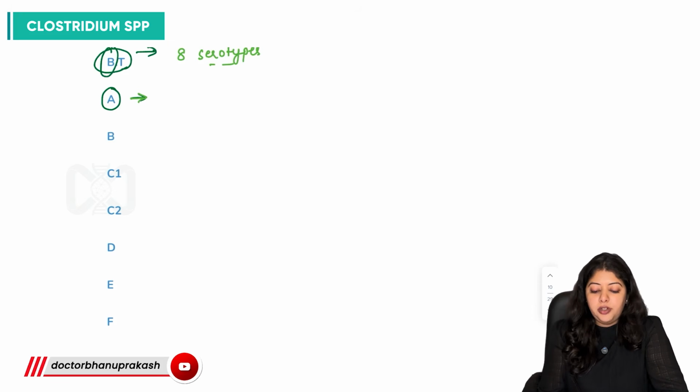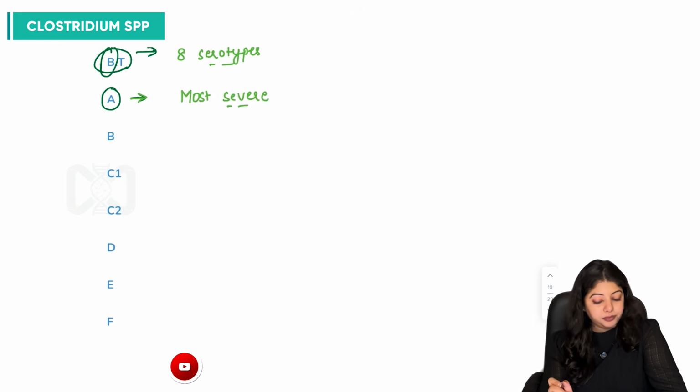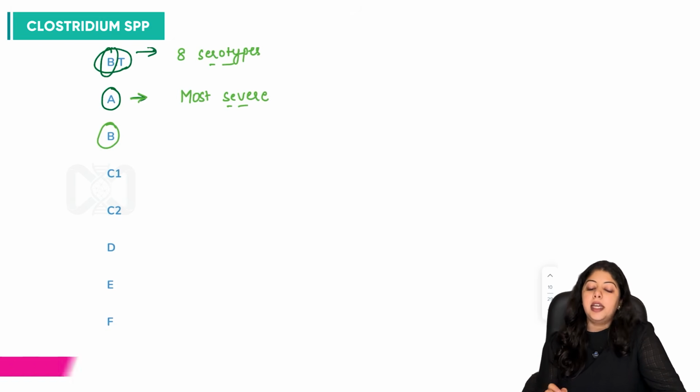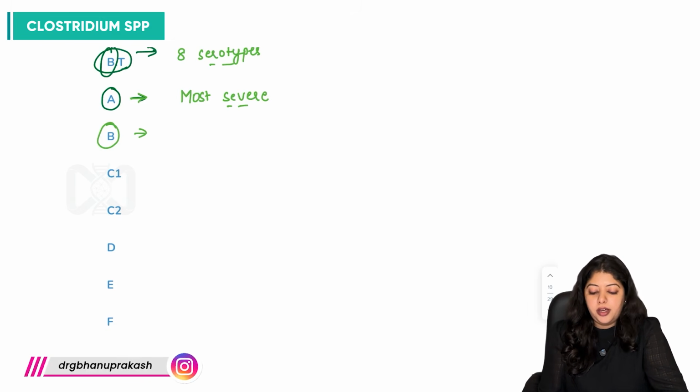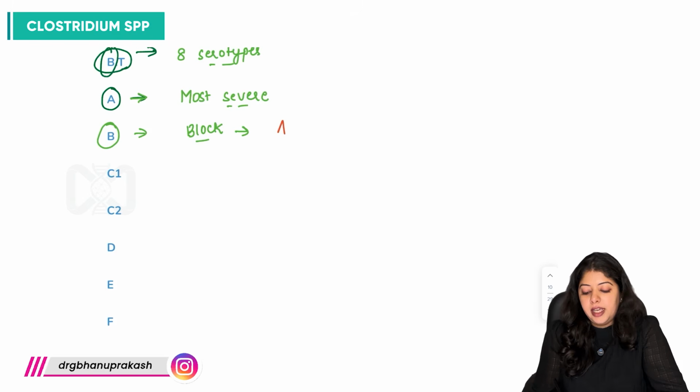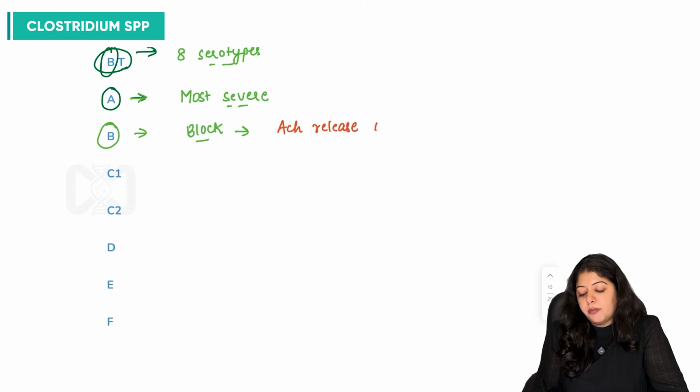It is the A serotype. Most severe. Then what is happening at the neuromuscular junction? It is a block. And what is blocked at the neuromuscular junction? It is ACh release, which is blocked.